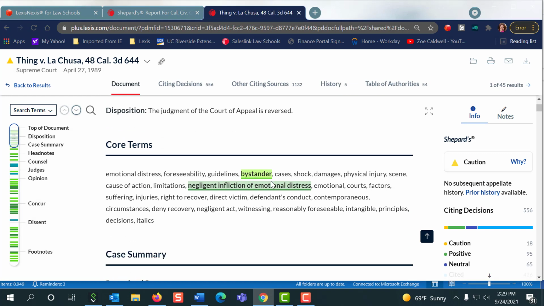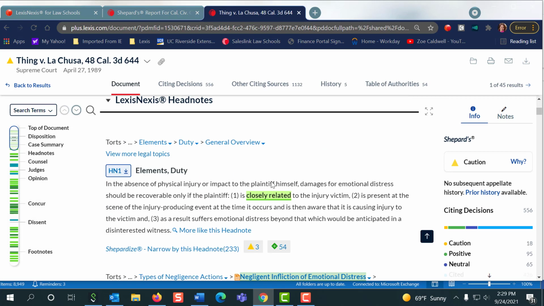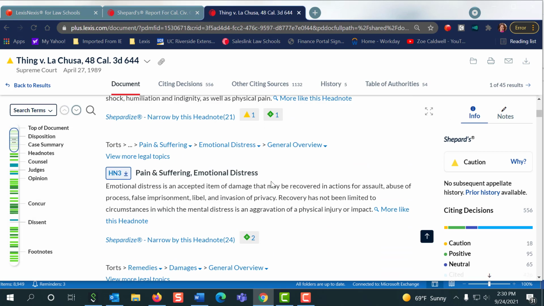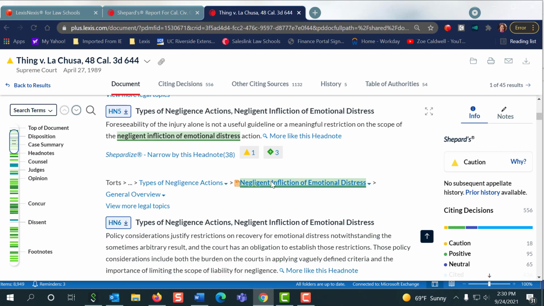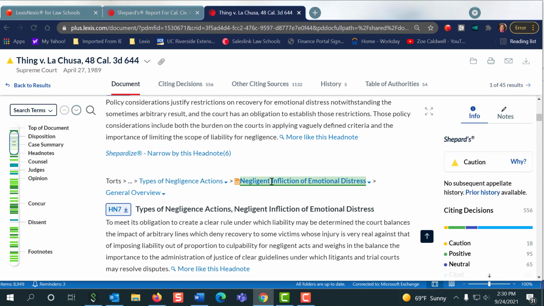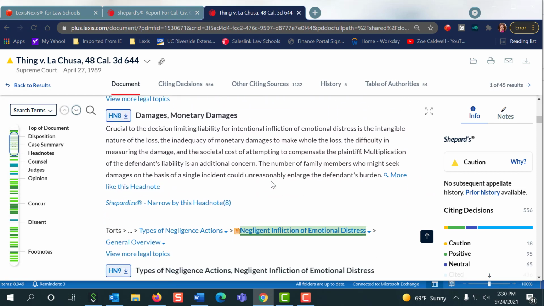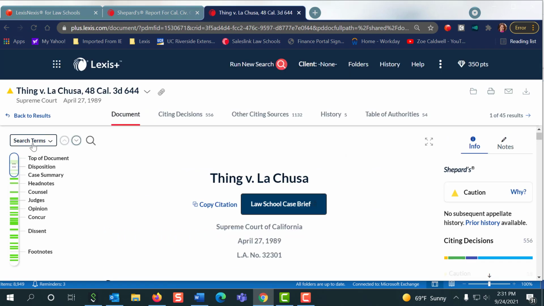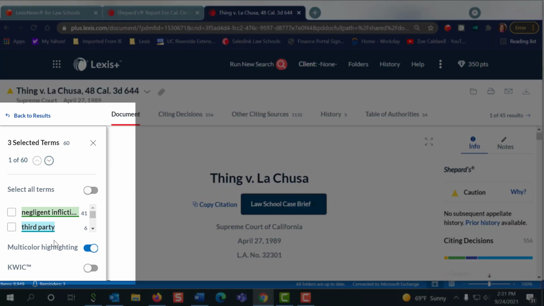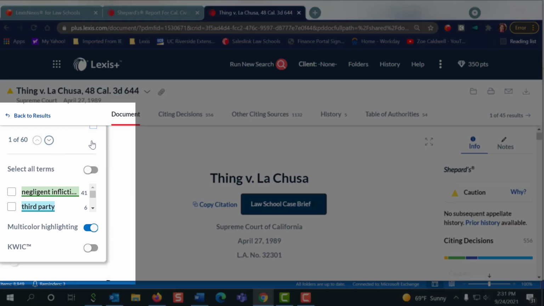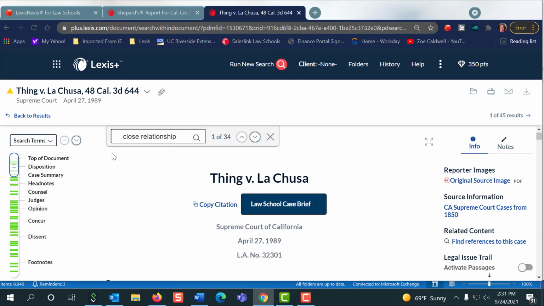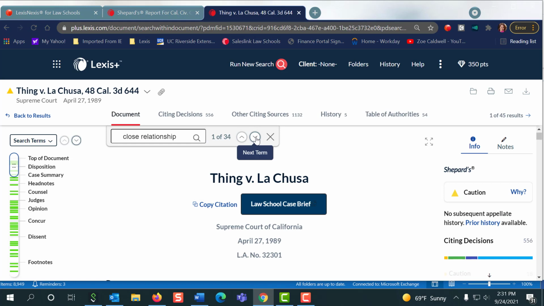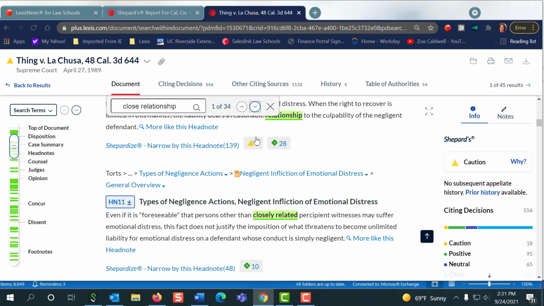There's a couple things you can do. The first thing is I'm going to obviously read the case, and I want to make sure which headnote is the most on point for my research. Which headnote sums it up really well? So we can use our tricks, and we can narrow down by our terms and jump right to those terms to find them where they're being discussed. But we didn't type in close relationship in our original search, so I'm going to add it in now. Okay, it's mentioned 34 times, so now we start reading.